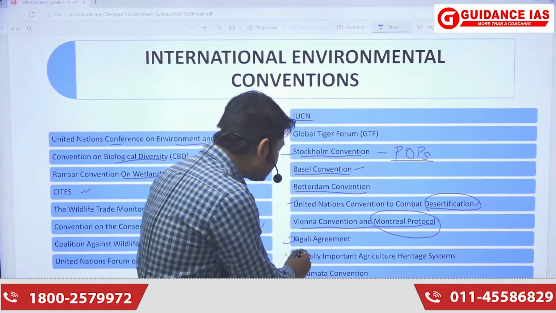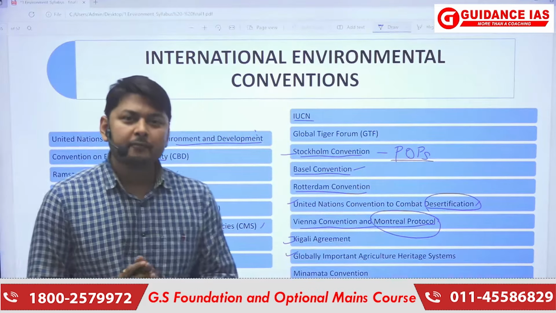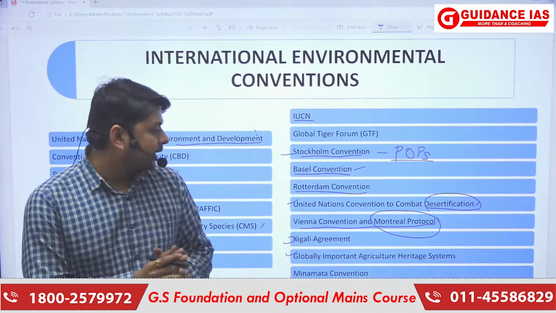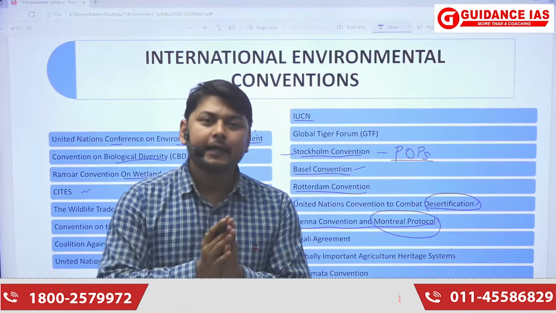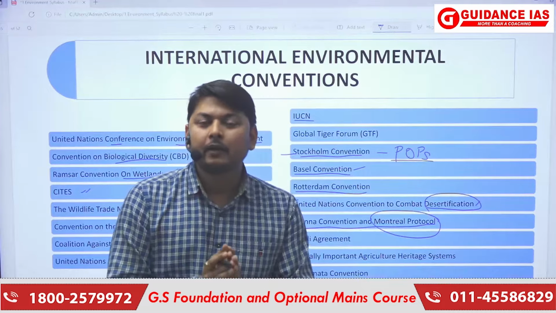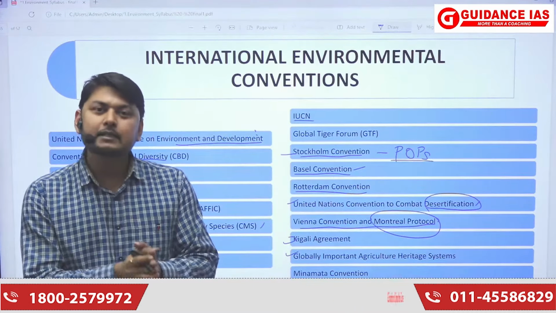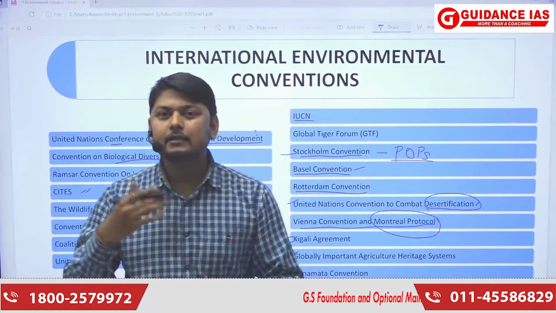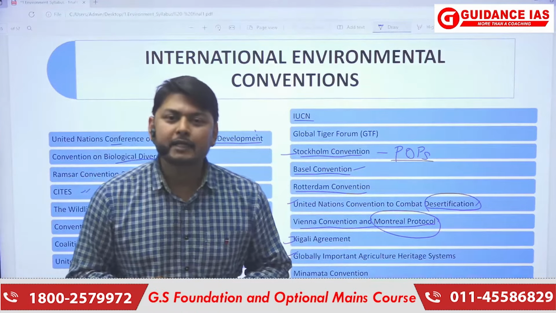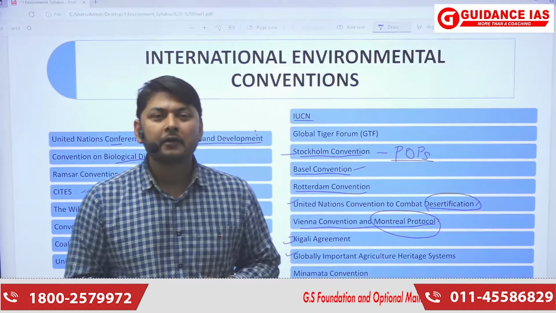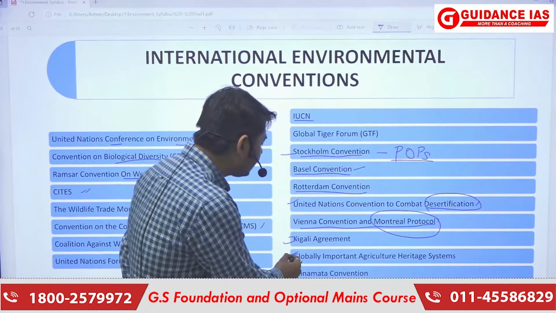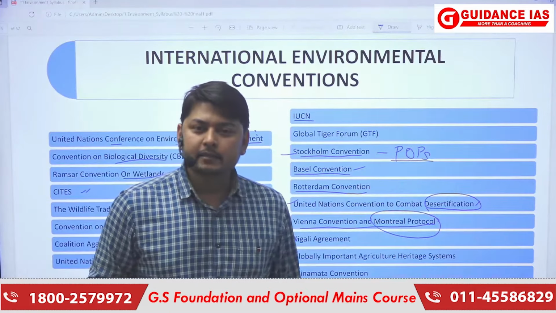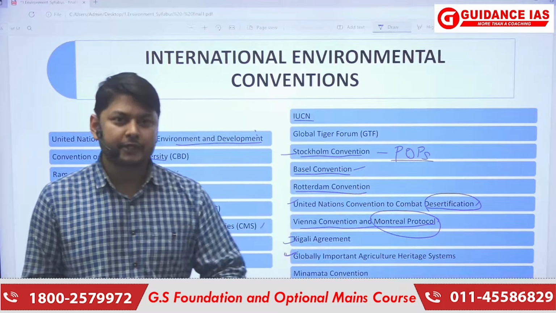This is important because there have been questions asked on the important agricultural heritage systems. Like in India, we have the Pokkali system where rice is grown for 6 months and fish farming is done for 6 months. There are various indigenous knowledges also, which are being practiced by tribal peoples across the world. So it is included in the globally important agricultural heritage systems, and these systems are being transferred from generation to generation.